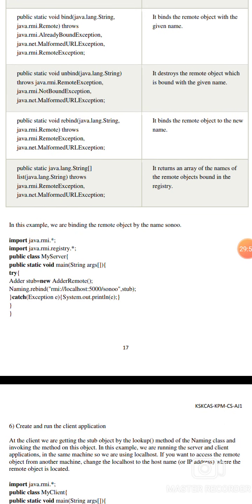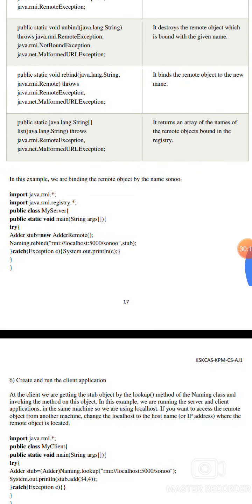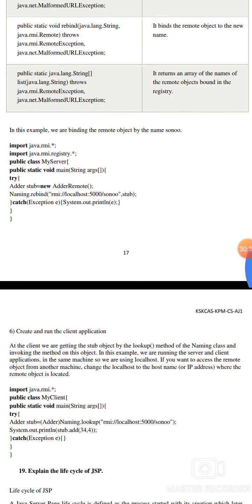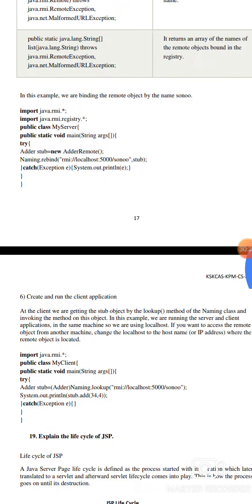public static void rebind(java.lang.String, java.rmi.Remote) throws java.rmi.RemoteException, java.net.MalformedURLException. It binds the remote object to the new name. public static java.lang.String[] list(java.lang.String) throws java.rmi.RemoteException, java.net.MalformedURLException. It returns an array of the names of the remote objects bound in the registry.